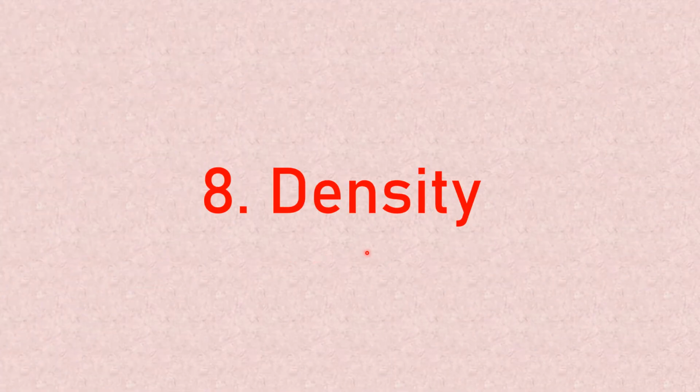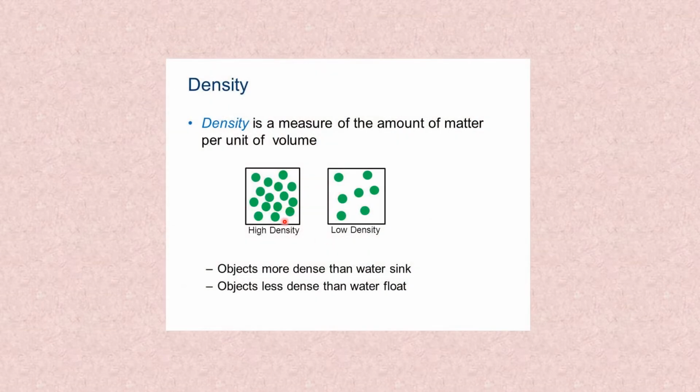Next property is density. What is meant by density? Density is a measure of the amount of matter per unit of volume. See, in solids, they have high density because the atoms are very close to each other. So, objects more dense than water sink. See the property, that is the objects which have more density, they are going to sink in water, and the objects which have low density or less density, they are going to float on water.